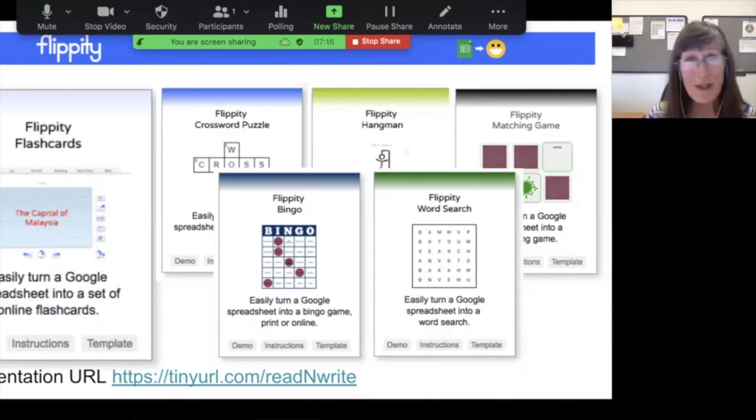It will generate, using your terms, a puzzle. Hangman, which right now is displayed as snowman. So he would melt, and parts of the snowman melt off, rather than building a hangman character. But there are different flavors of the hangman game. Matching game, a word search, and a bingo game.